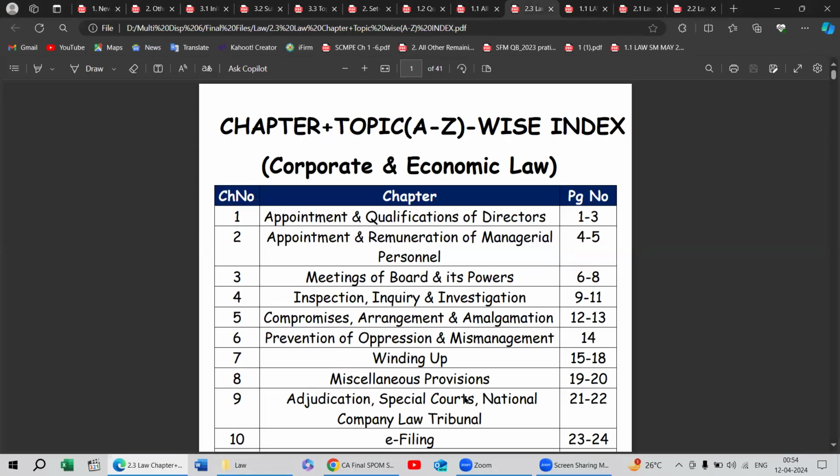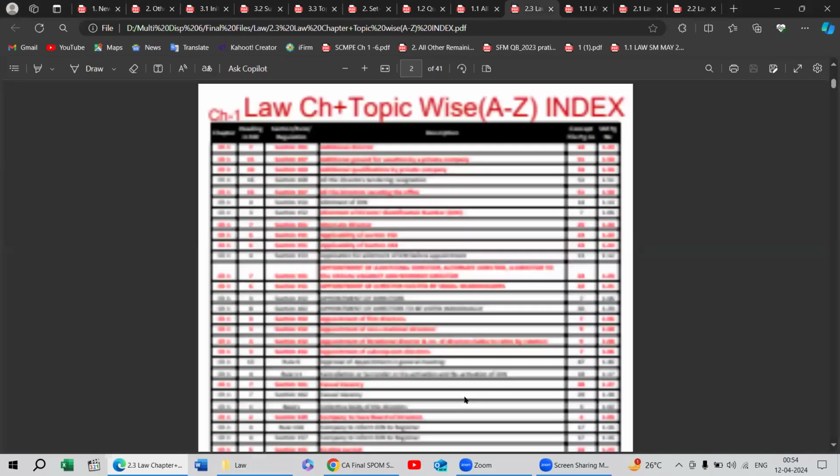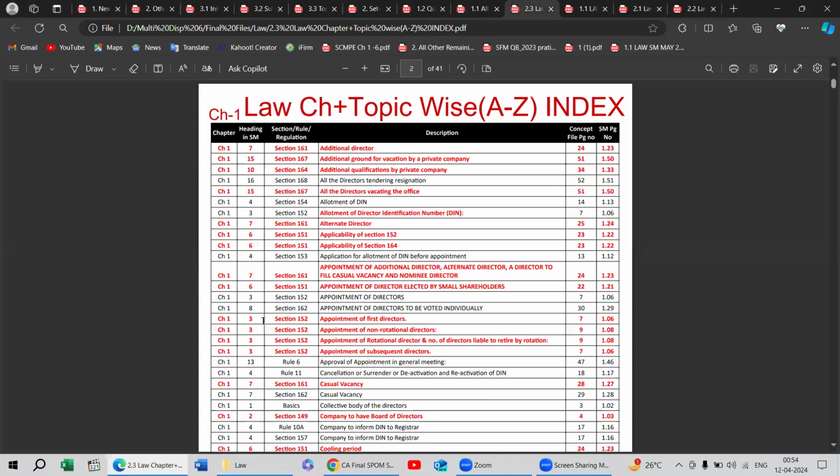Here you can see the topic wise index is there. This is the main important index in this file. Firstly the chapter wise sorting is there, then according to A, B, C. This will not be relevant in case of SCMP, because you will not know the chapter. If you know the chapter, then move on to that, but even within chapter 1, ABCD according to that chapter you will not be sure, according to me. That will not be relevant in SCMP. Topic wise index will be relevant. So you should have a grip on that topic wise index too.